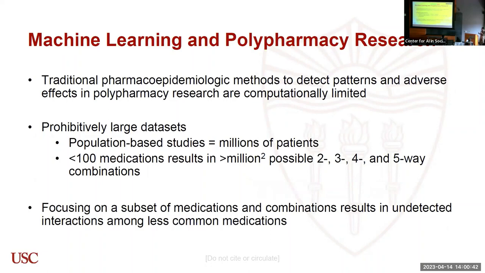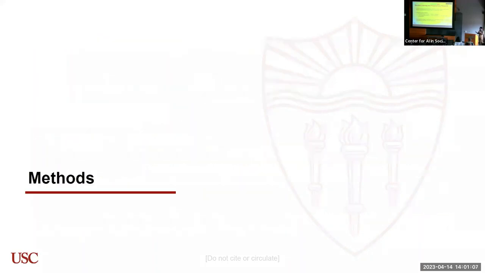How machine learning fits here is that even if we are looking at, say, 100 unique medications, the total number of possible combinations that a patient can use during this time can be close to trillions if you look at 2-way, 3-way or 5-way combinations. Another issue is that if we are just focusing on a subset of medications, we would be missing out on possible medication combinations that can attribute to an overdose.